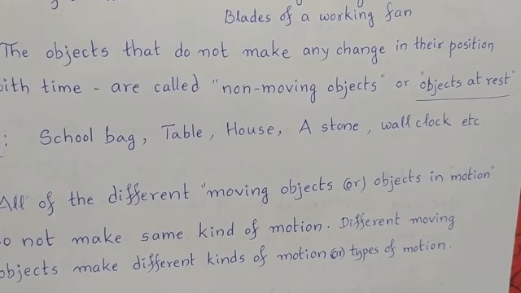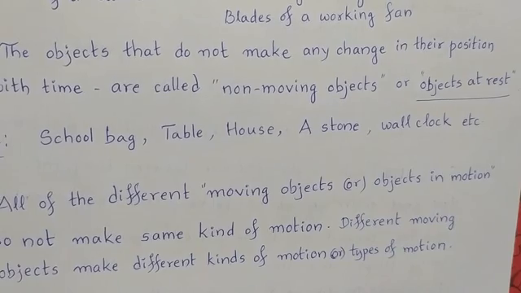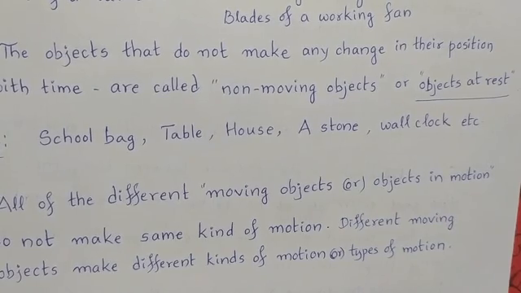All the different moving objects are objects in motion. Do they make the same type of motion? No. They do not make the same kind of motion. Different moving objects make different kinds or types of motion, about which let us learn in the next class, types of motion. Thank you.